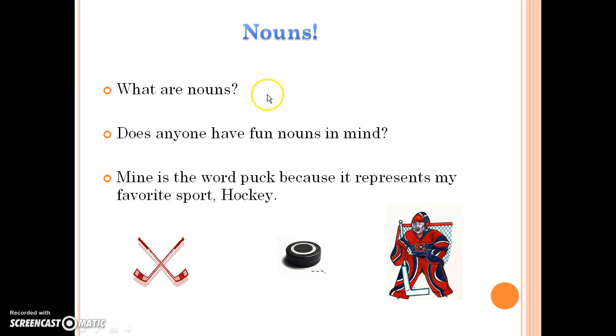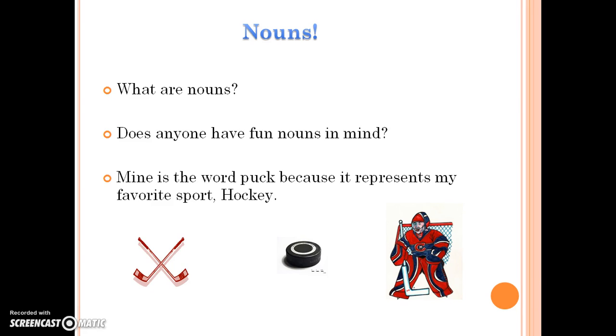Nouns. What are nouns? Well, nouns, I want the students to answer, are a person, place, or thing. Or it can be something that they touch. So that's all acceptable answers. And does anyone have any fun nouns in mind? Mine is the word puck, because it represents my favorite sport, hockey. I know whenever I'm reading a sentence and the word puck is in it, it's usually involving hockey. So to me, that is my favorite noun.